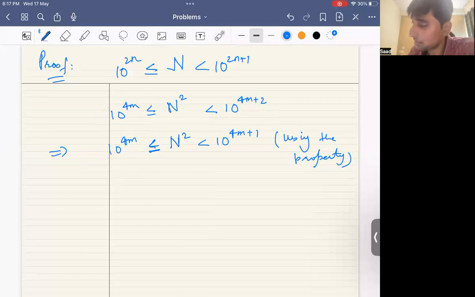And if you go back, you'll get that n lies between 2m and 2m plus 1 by 2, something like that. And there is our solution.